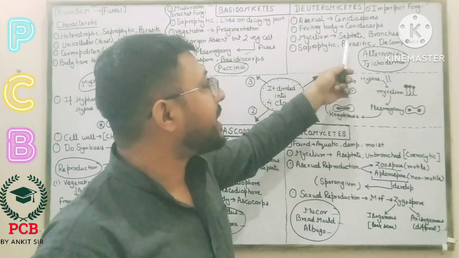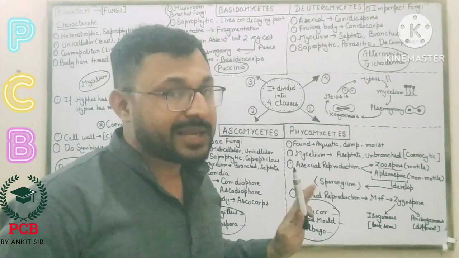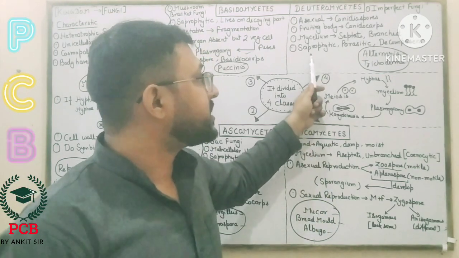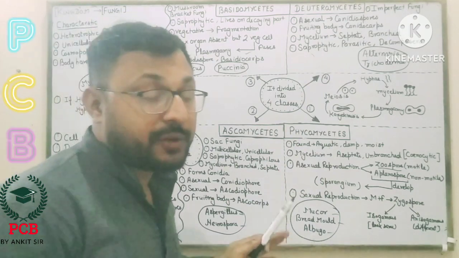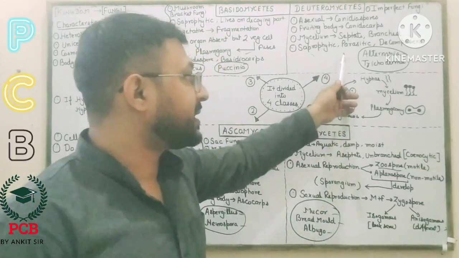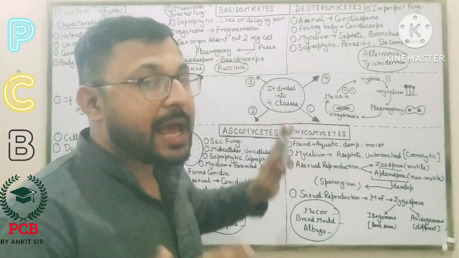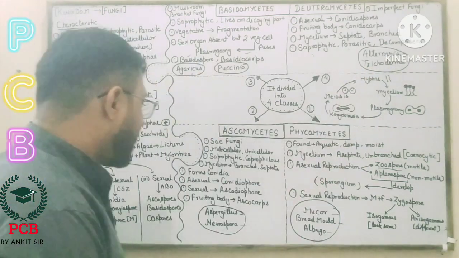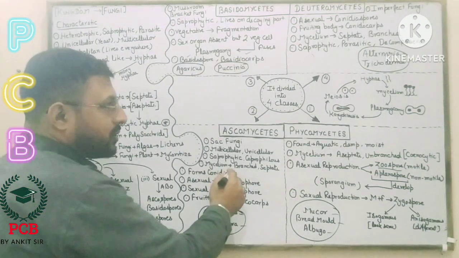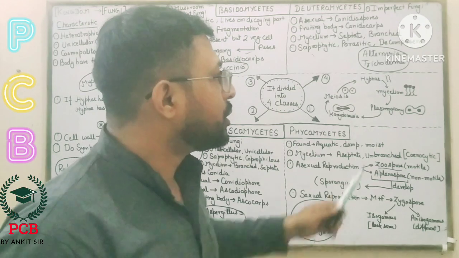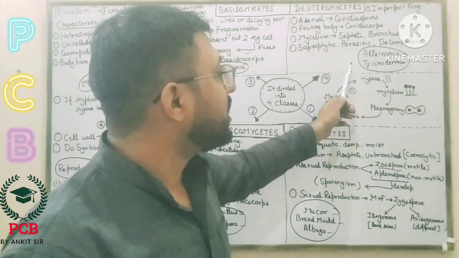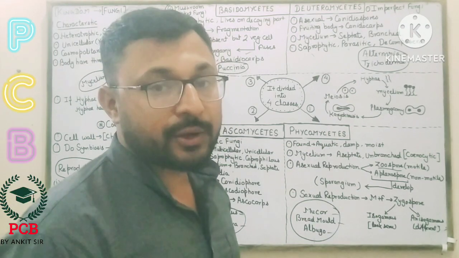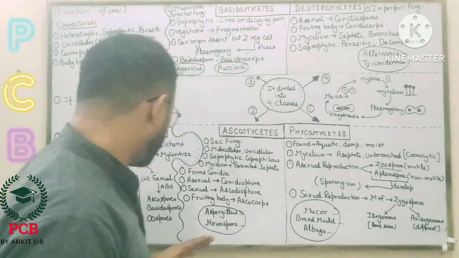Mycelium is septate and branched, and they are saprophytic, living on dead or decaying things. They may be parasitic and act as decomposers. Examples are Alternaria and Trichoderma. Understood about this?